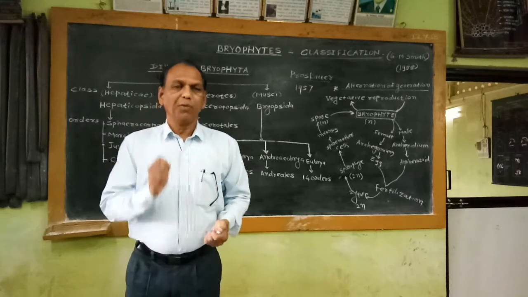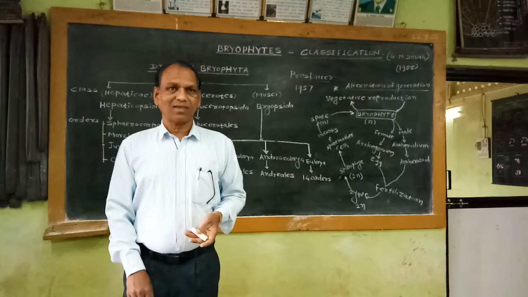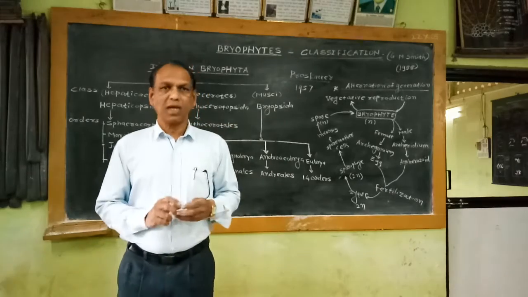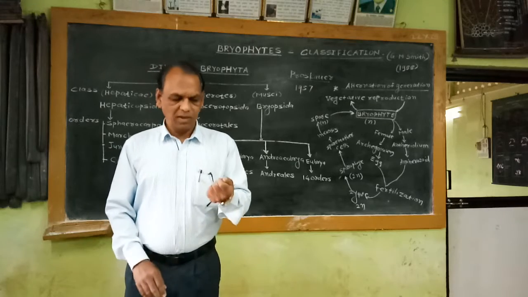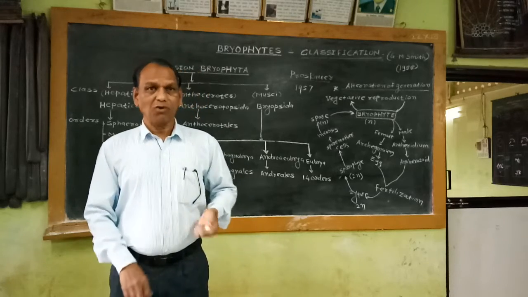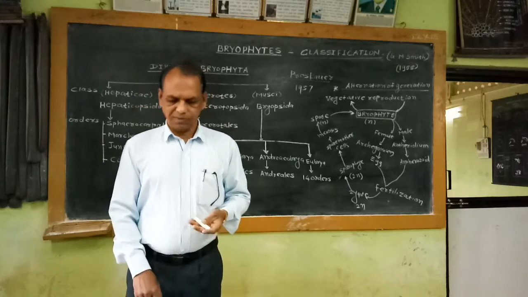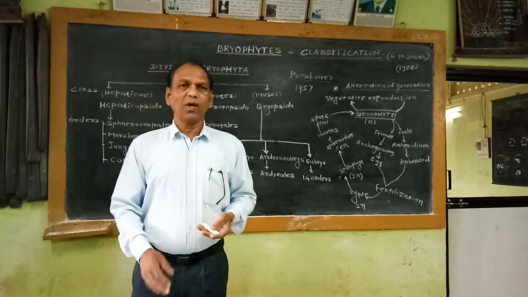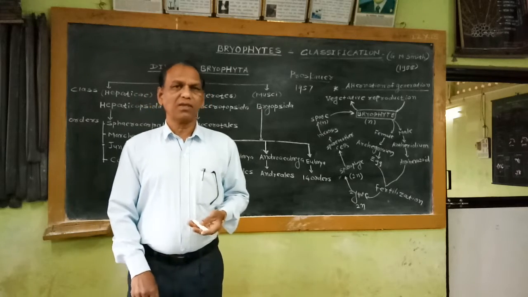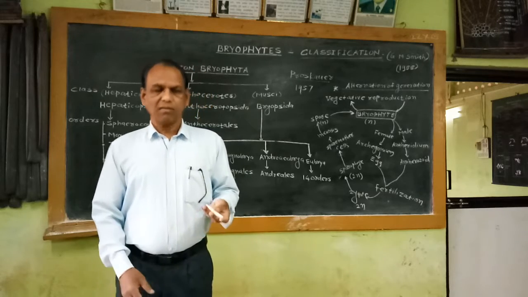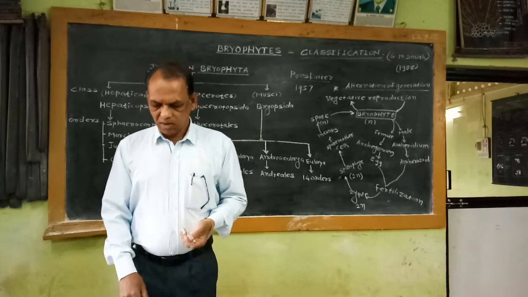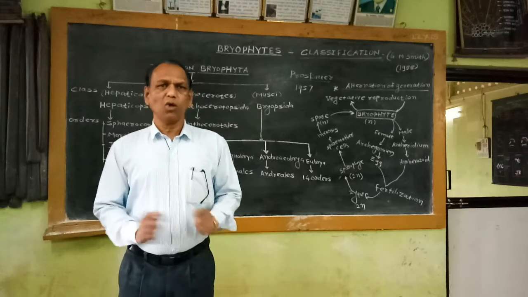If we observe the ventral side of the thallus of Hepaticopsida members, the ventral side bears unicellular rhizoids. The rhizoids are of two types: tuberculated rhizoids and smooth-walled rhizoids. In other members, the rhizoids are unicellular, no doubt.